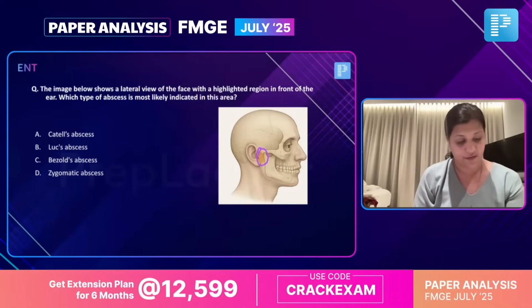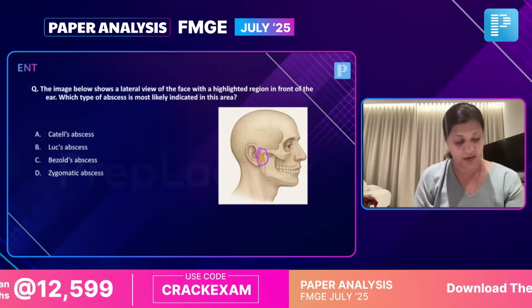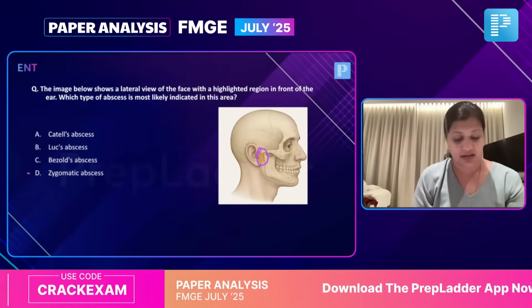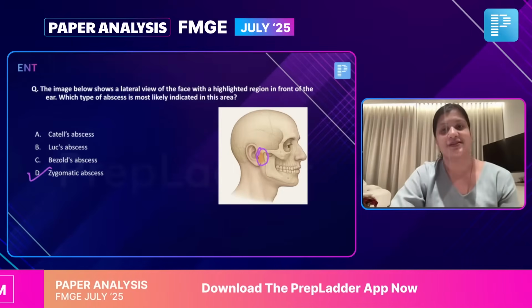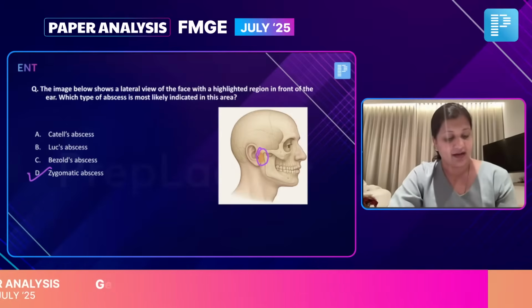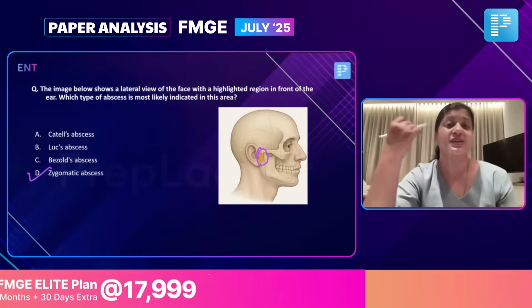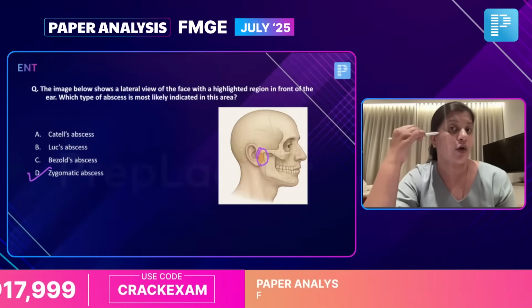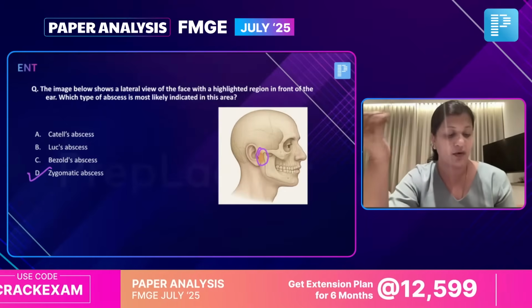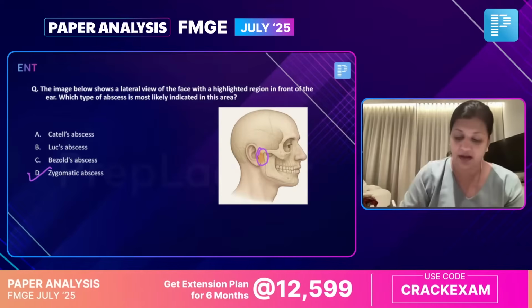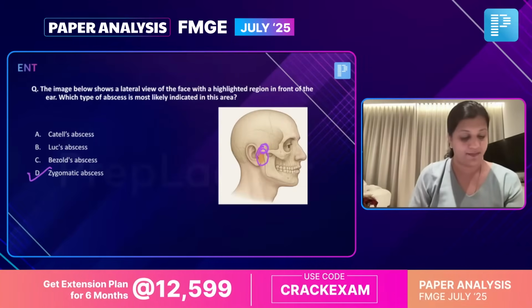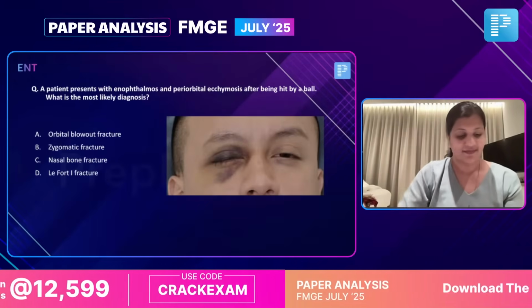Yes, so all of you are agreeing to this question also. Zygomatic was there, ma'am. So fine. Our answer is going to be zygomatic abscess. Yes, so the correct answer is zygomatic. In a zygomatic abscess, the abscess will be above the pinna on the zygoma, right? So it could be above the pinna. The pointed area could be here. So this is the right answer.